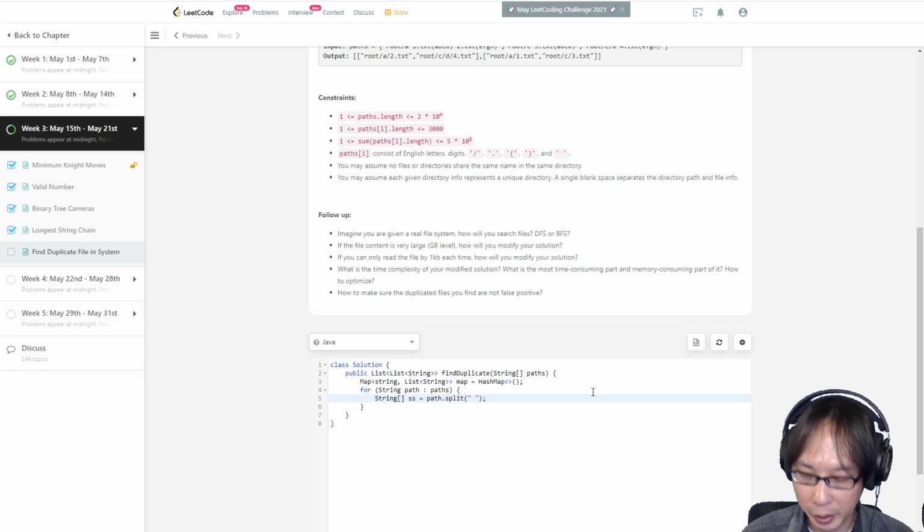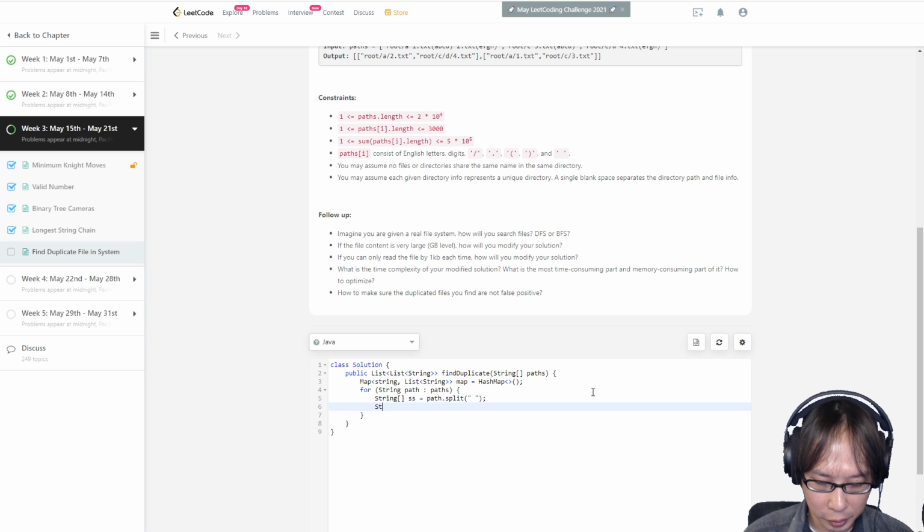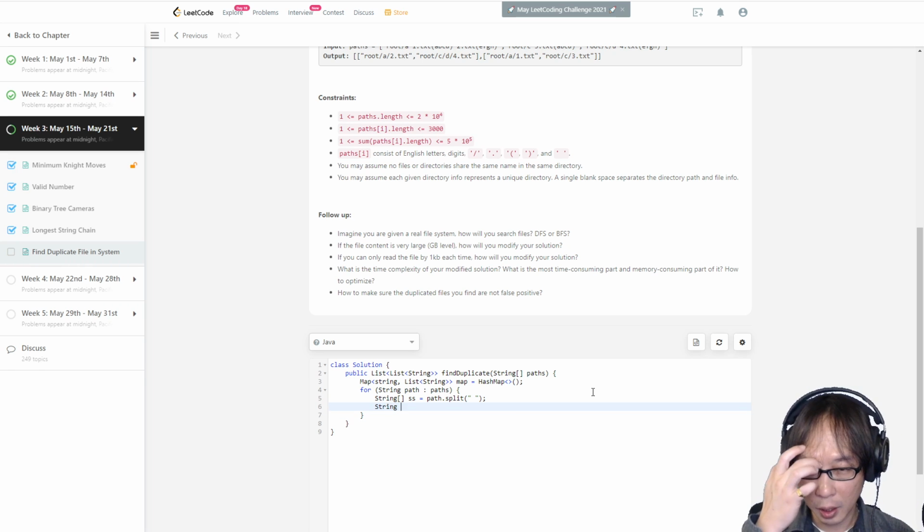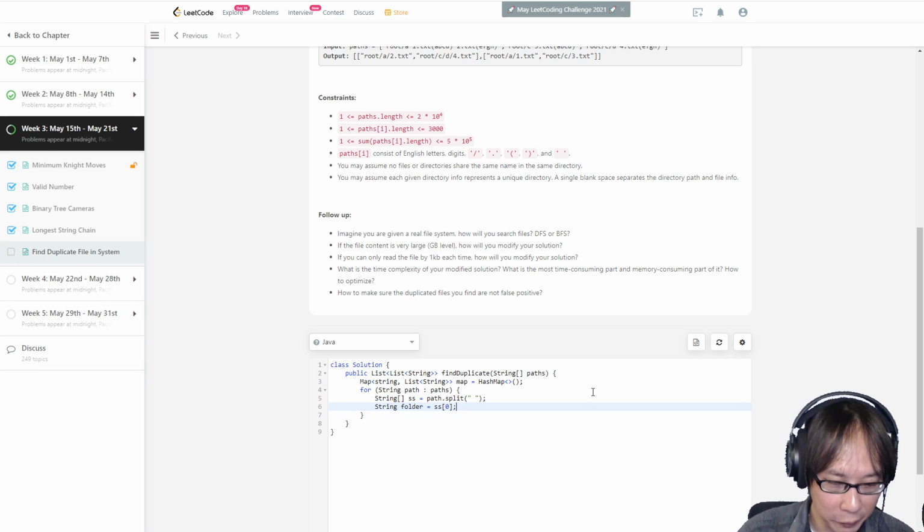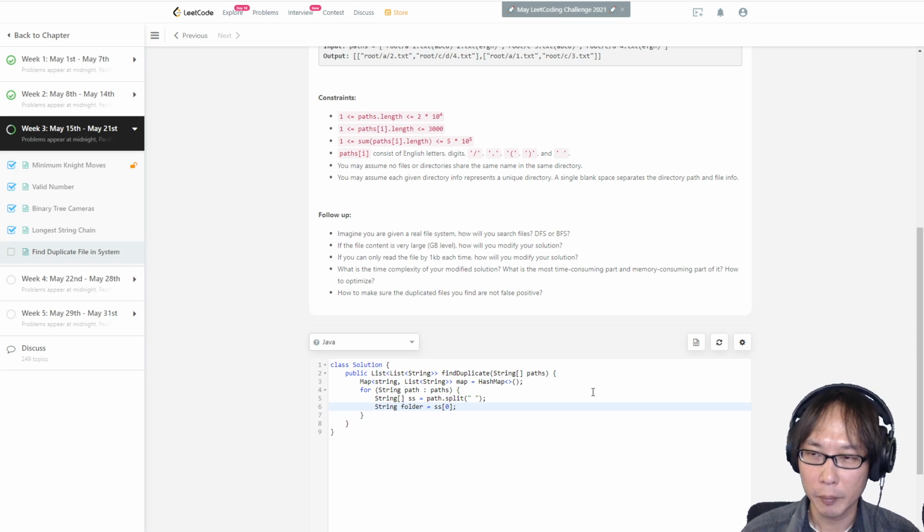And after I split it, let me call the string folder equals SS[0], right? I probably don't need to do that, but after naming it, it's easier for me to code. So I guess it's okay.